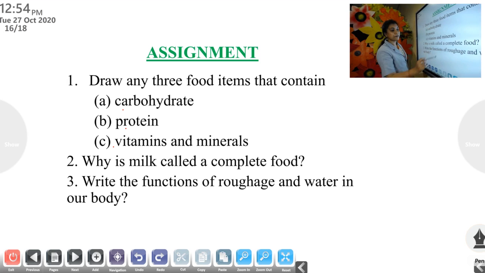Next, write the functions of roughage and water in our body. This is also in the textbook. Then write the heading, functions of roughage, and write its functions. Helps in digestion and helps in the removal of waste from the body. Then write another heading, functions of water. Helps to maintain body temperature, helps in digestion, and helps to remove waste from the body. These are the answers. Don't forget to write in the notebook.